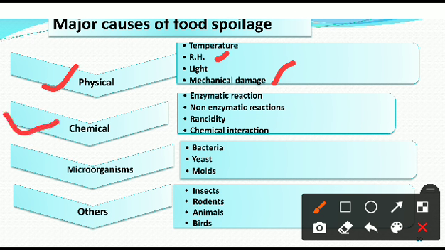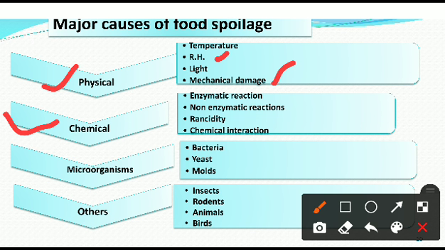Next are the chemical causes of food spoilage. First is the enzymatic reaction. Enzymes are chemical catalysts that are found in all cells. What is the function of these enzymes? They break down plant and animal tissue, causing fruit to ripen and meat to tenderize. Tenderize means the meat becomes soft.